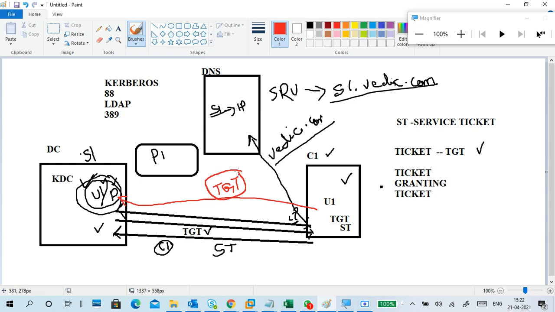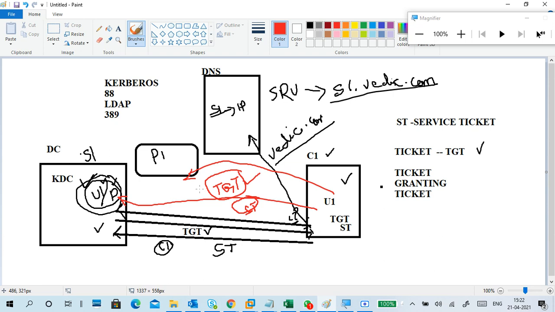Okay, this candidate is a user. He got a ticket. He's a user. You don't need to verify all of that, user one, user two, password and everything, not required. The print server will check it. Okay, TGT is there. Then it will give you a service ticket. Whenever we receive a service ticket, using the service ticket we are able to take a print. That is the two-ticket system: ticket granting ticket, service ticket.